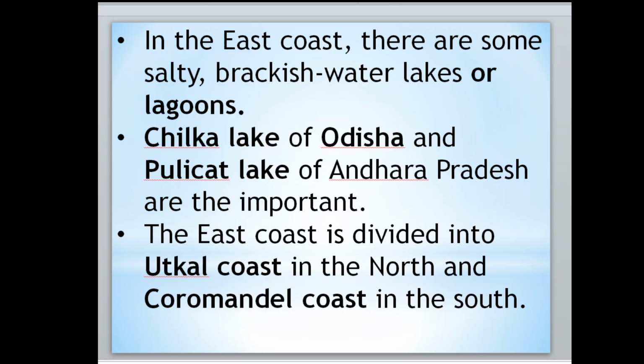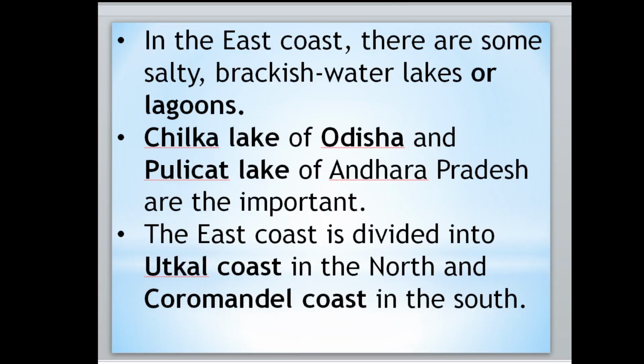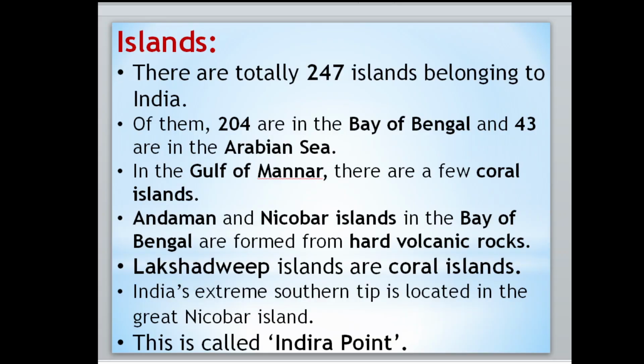The east coast is divided into two: the Utkal coast in the north and the Coromandel coast in the south. Utkal is this part from Andhra Pradesh to West Bengal, and from here till Tamil Nadu we have the Coromandel coast. These are the two parts you have to remember. Now move to the islands.